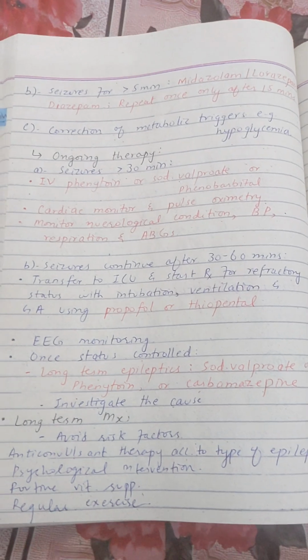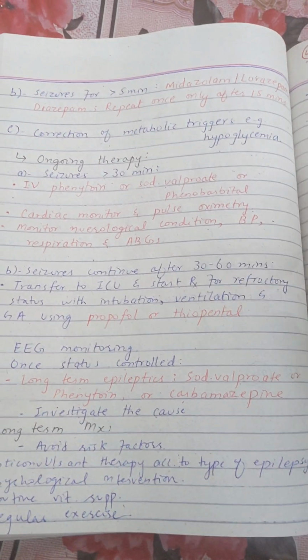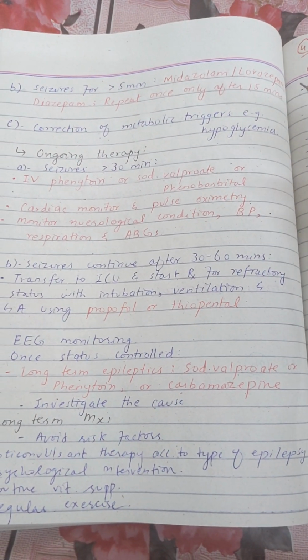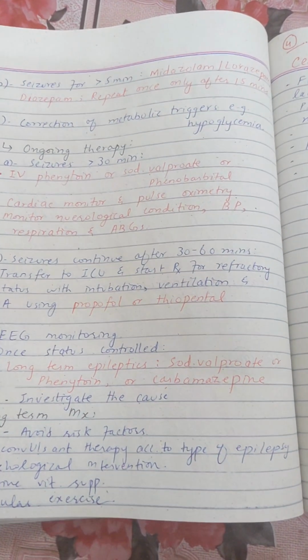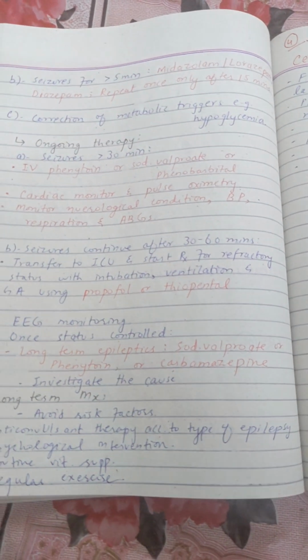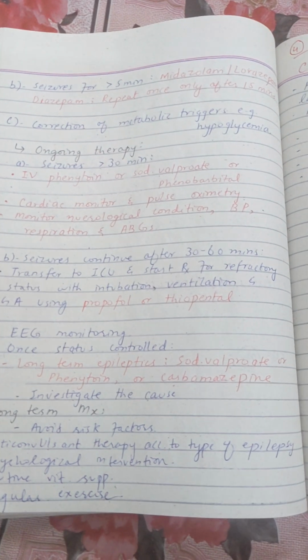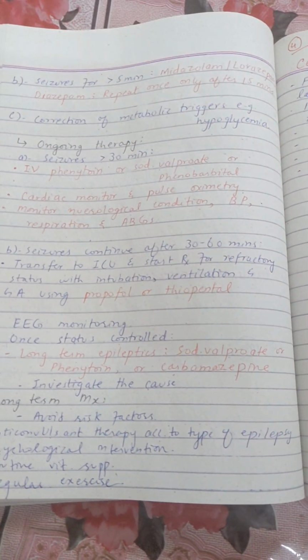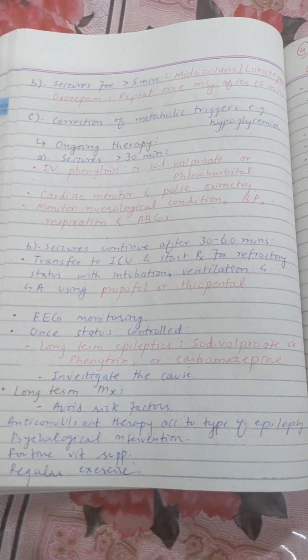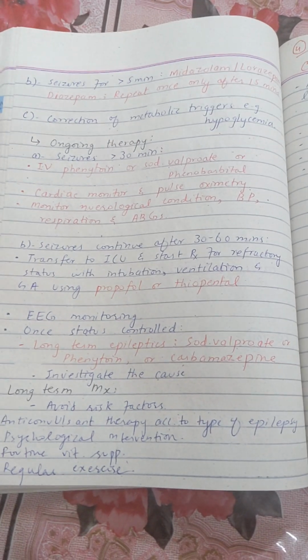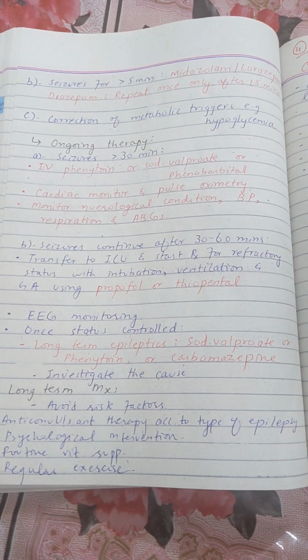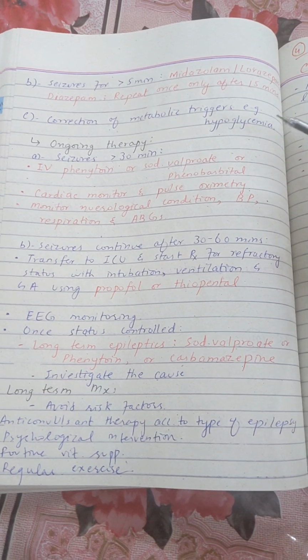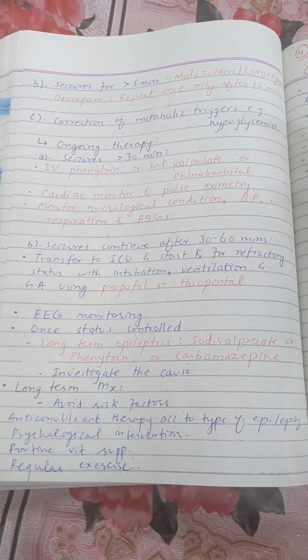Then if the seizures keep occurring for more than 5 minutes, then you can give midazolam or lorazepam or diazepam and repeat once only after 15 minutes. So first line anti-epileptics for status epilepticus are midazolam, lorazepam, diazepam, repeated only after 15 minutes, and these are the benzodiazepines. You can also correct the metabolic triggers which cause the status epilepticus, for example hypoglycemia. That is why we'll check the blood sugar level as well in these patients.